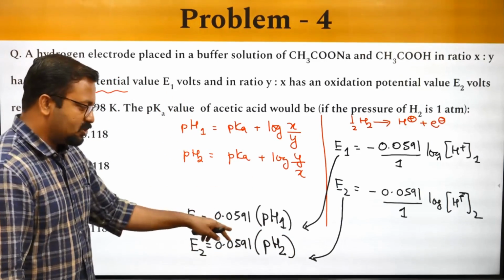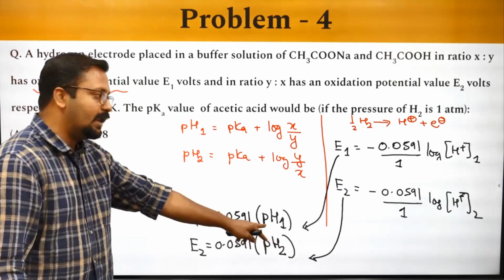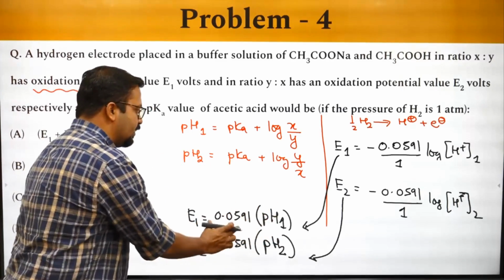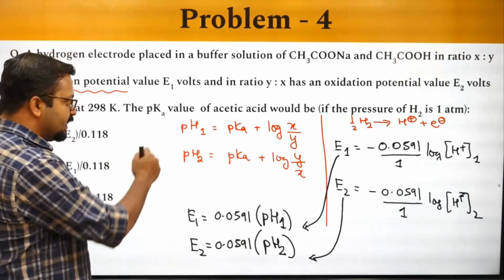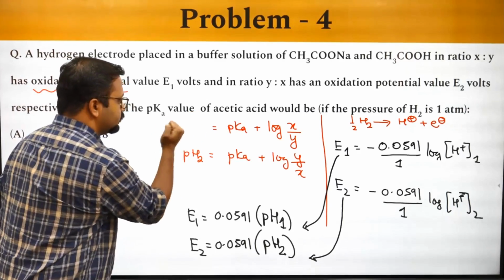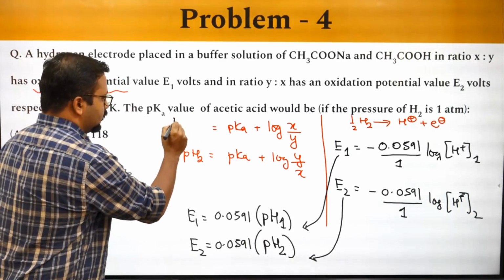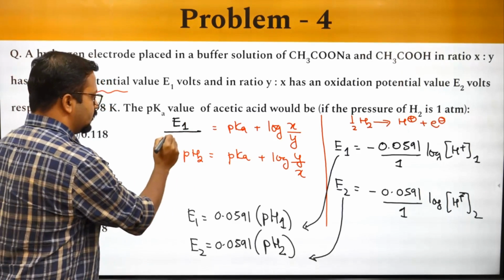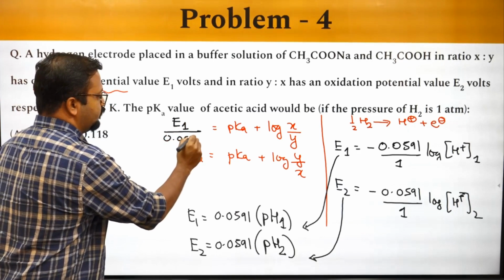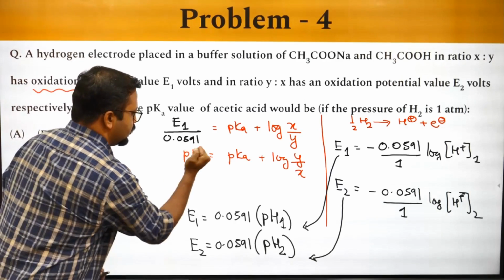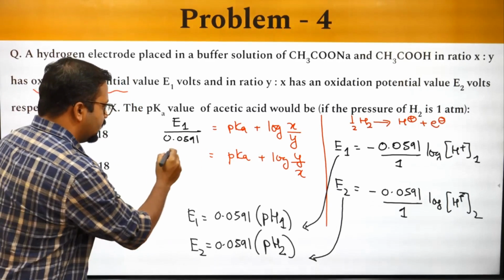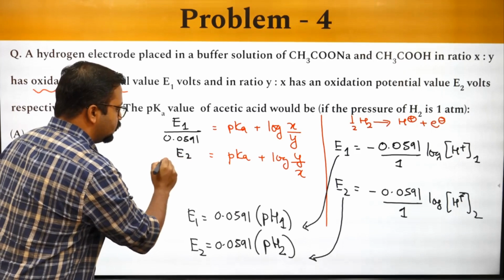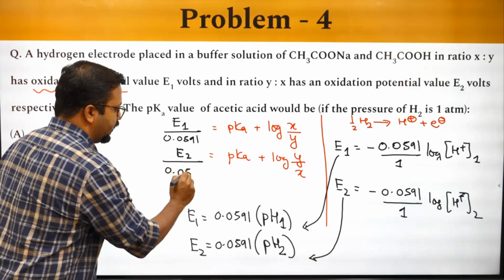Did you understand how I got this pH? And now since I have pH, I will put this over here. So instead of pH1 I write E1 by 0.0591, and pH2 I will write as E2 by 0.0591.